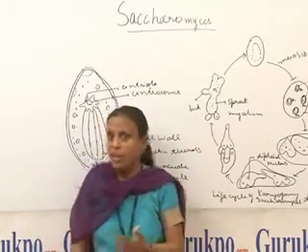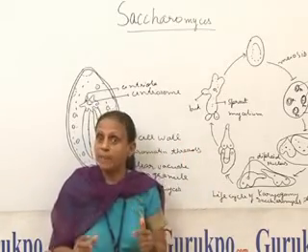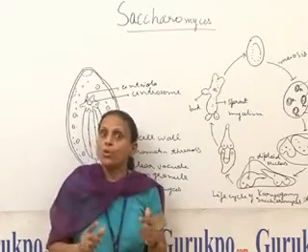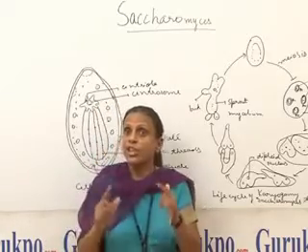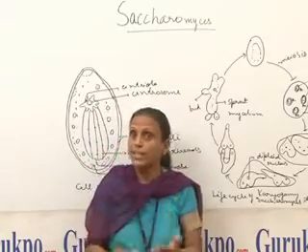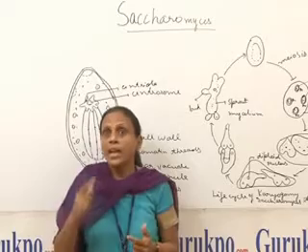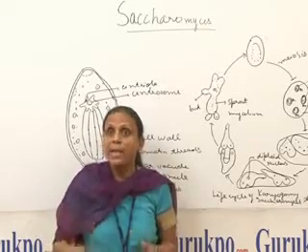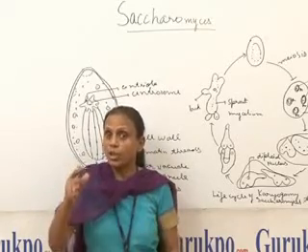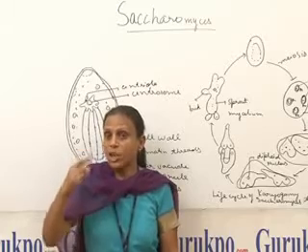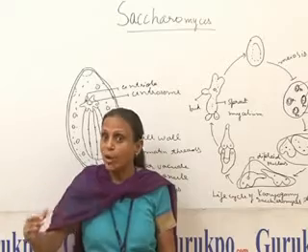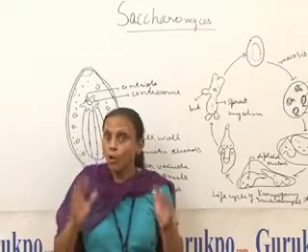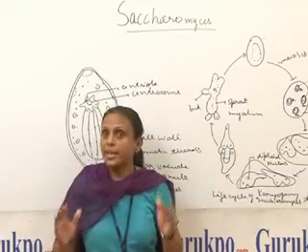Now what is fission? Fission is simply the splitting of a cell into two daughter cells by means of a constriction and by means of a transverse wall. So my friends, the nucleus undergoes intranuclear division, and as a result of which a constriction appears. A constriction appears in the middle of the cell, and later on a transverse septum is laid down, as a result of which two uninucleate daughter cells are formed.